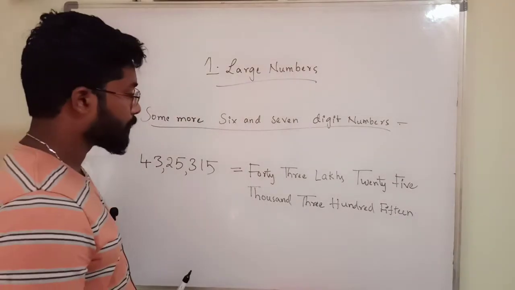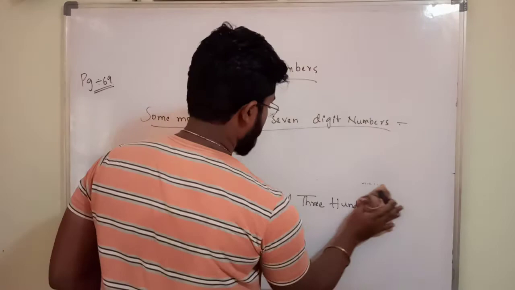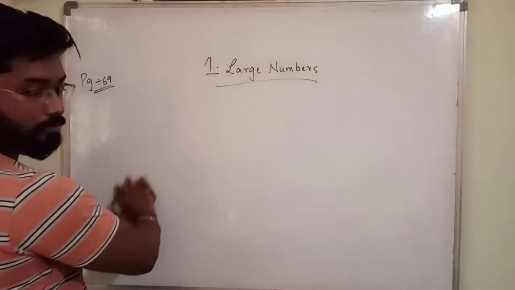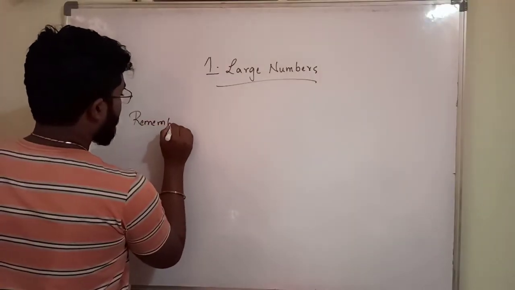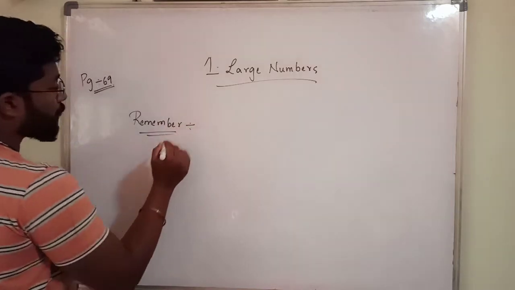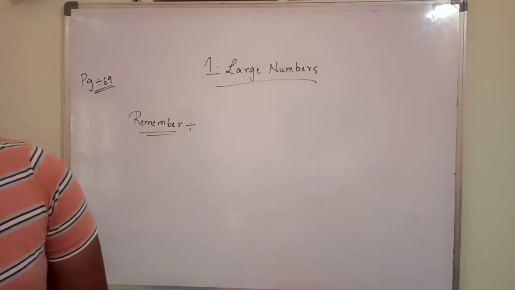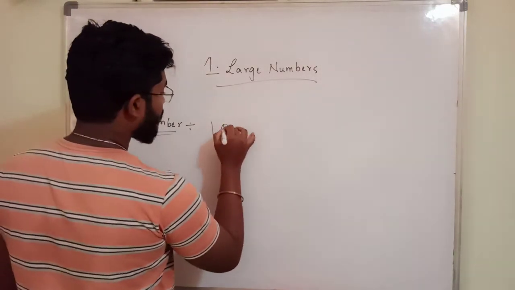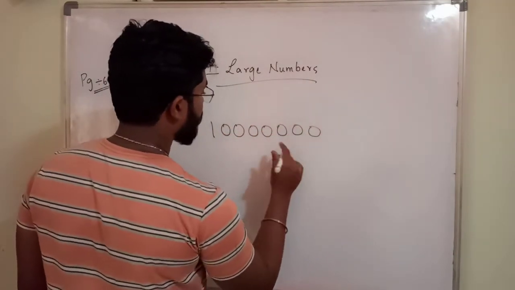Next one. There is a point to remember. 1 crore means 1 followed by how many zeros? 1 2 3 4 5 6 7.